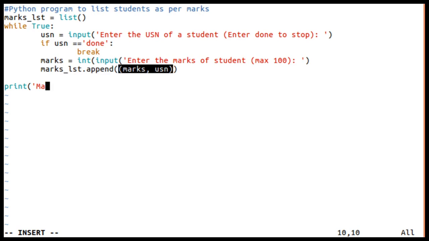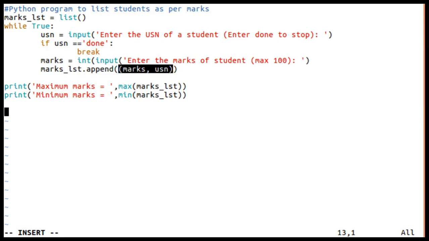Maximum marks is equal to, because there is a function called max which can be used on a list, I'll use that function on marks list. Similarly, I can write the minimum marks, which is min, but remember when you use this, there should be a comma. Okay, we found the maximum and minimum marks.